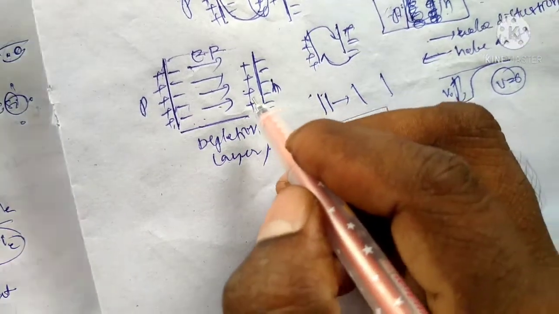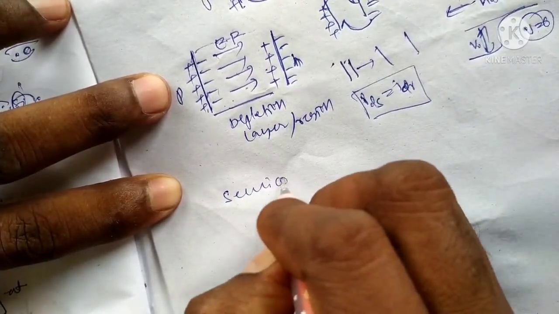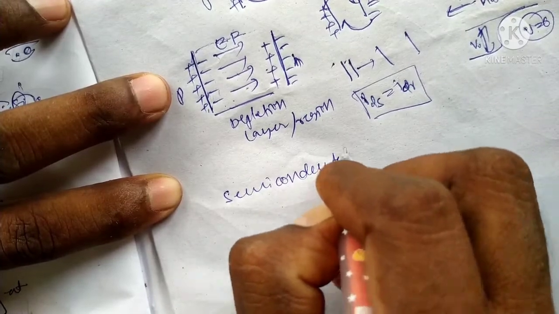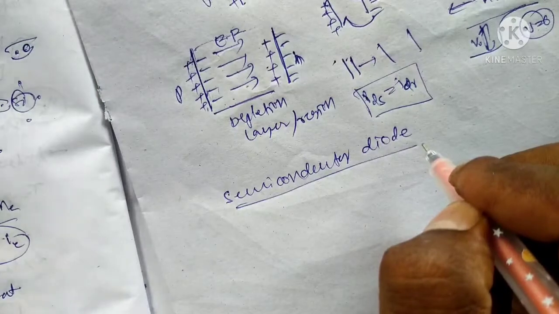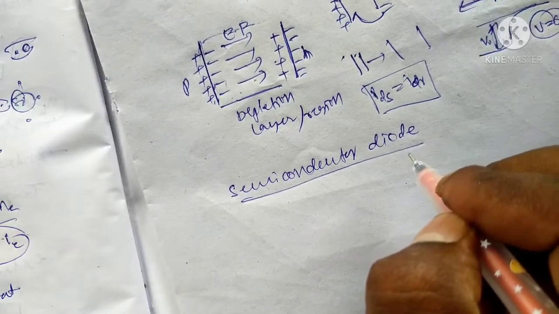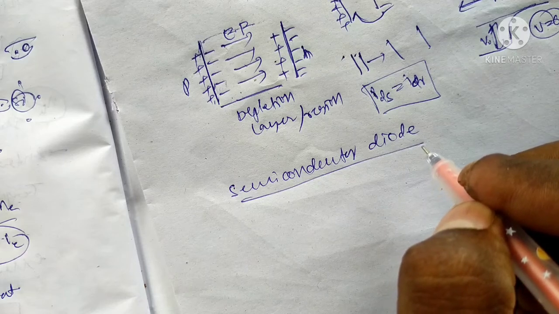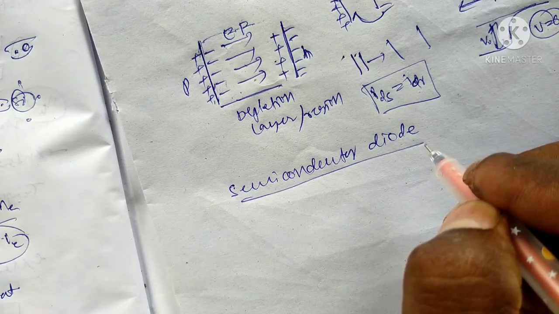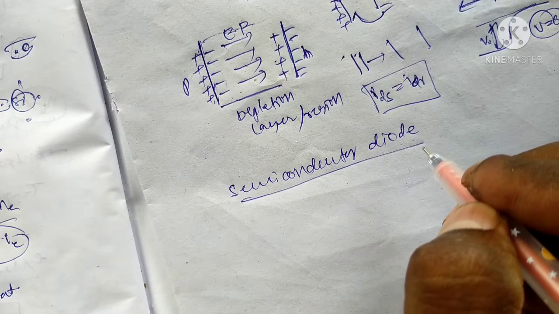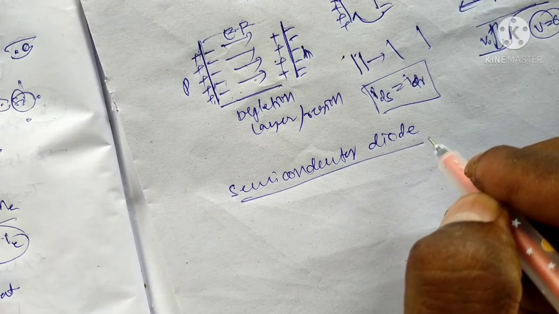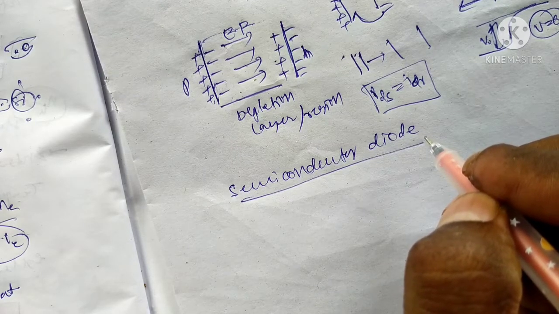Now we discuss the semiconductor diode. The next topic is the semiconductor diode. The p-n junction diode is important for research purposes, and it can be used in technical applications, engineering and physics.